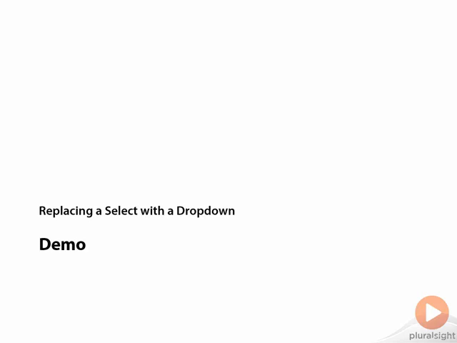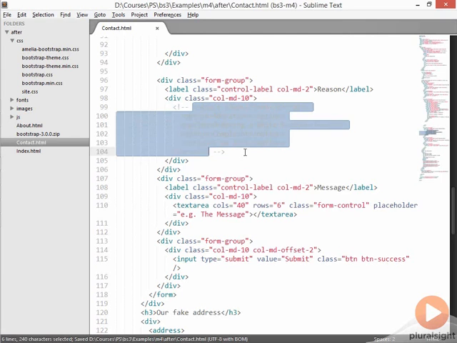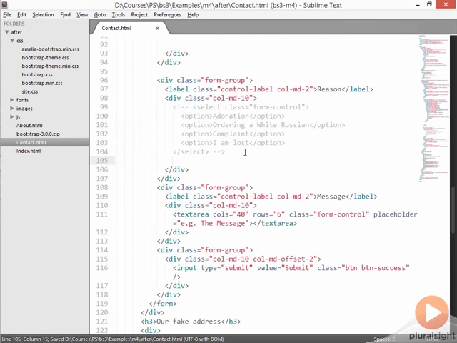Now let's see how to use a drop-down in place of a select. If we go back to the form on the contact page, we'll see we have this select. I'm just going to go ahead and comment it out for now, because we're going to replace this with a drop-down instead. So let's start with a div for drop-down.